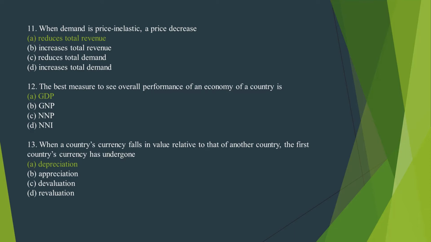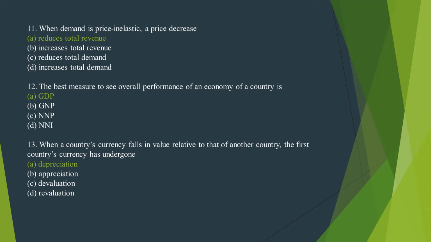Number 12. The best measure to see overall performance of an economy of a country is. The correct option is option A. GDP. Number 13. When a country's currency falls in value relative to that of another country, the first country's currency has undergone. The correct option is option A.